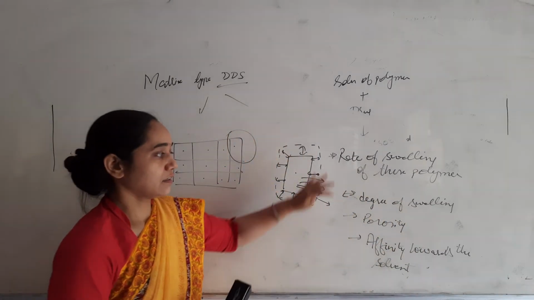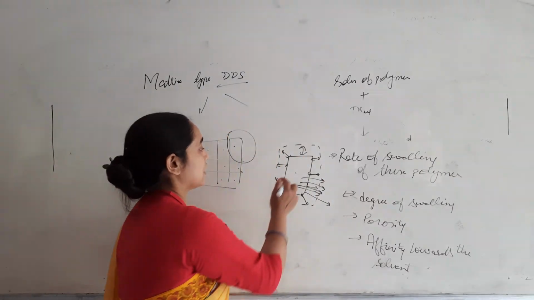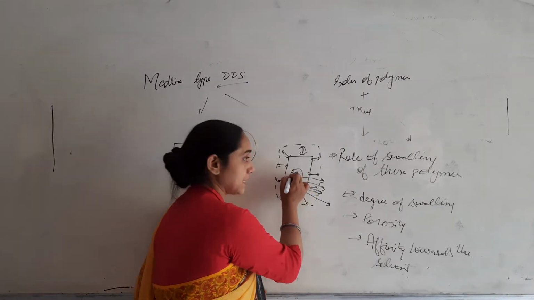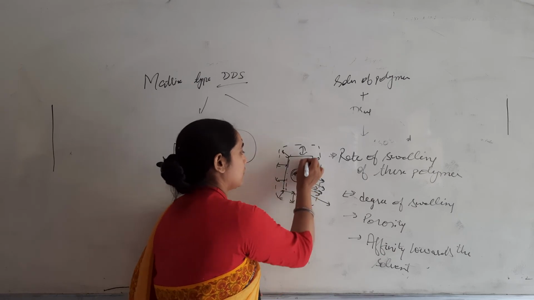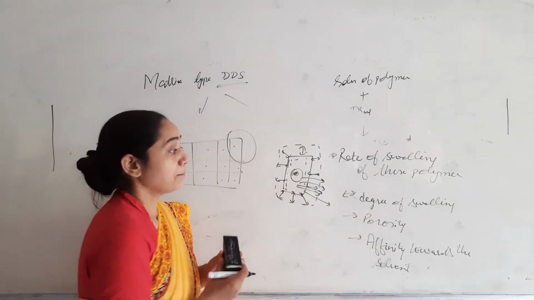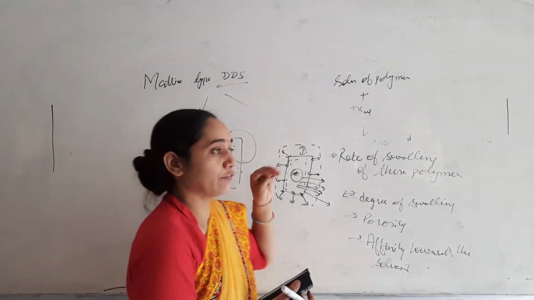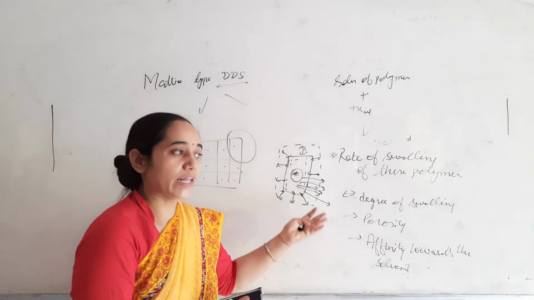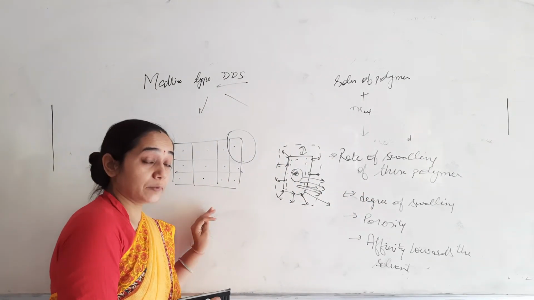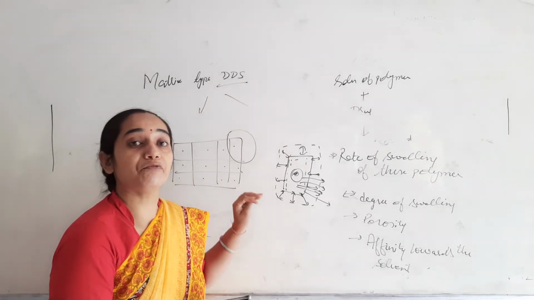Now, if it is in the adsorbed state, if it has swollen uniformly, then there will be diffusion as in the lipophilic case. The drug will be in the solution state, then it will form a saturated layer over the surface, there will be a concentration gradient, and the drug will diffuse out from the system. So the composition of our system will determine whether it will swell or not. If it swells, then swelling will affect the degree of permeation of the drug. If our lipophilic polymer doesn't swell, doesn't adsorb, then the rate of release will be very slow.